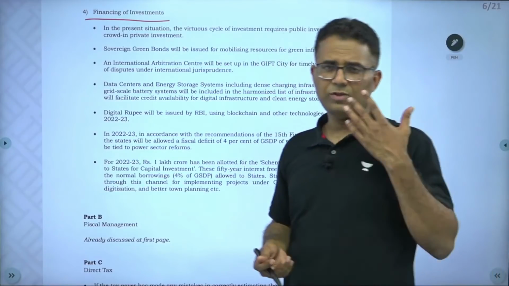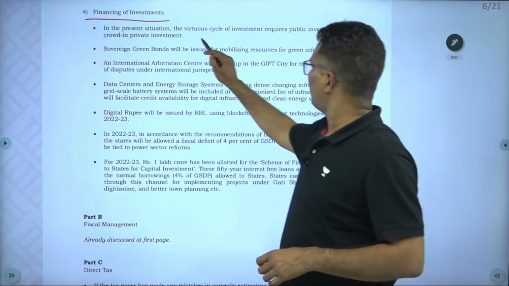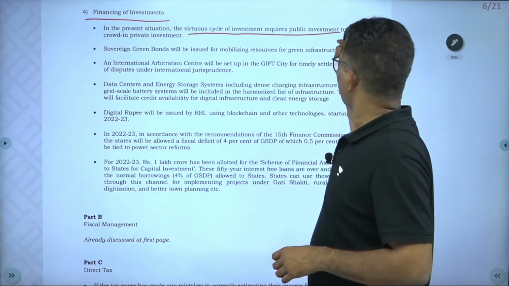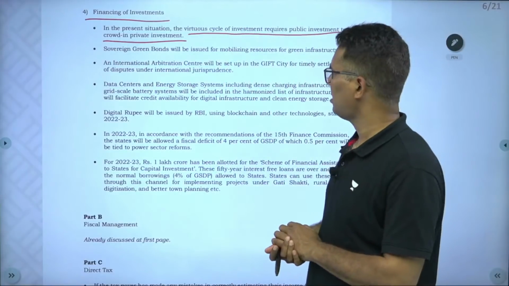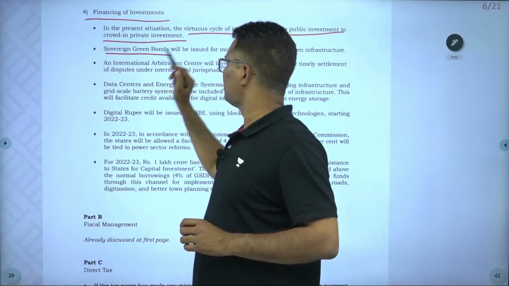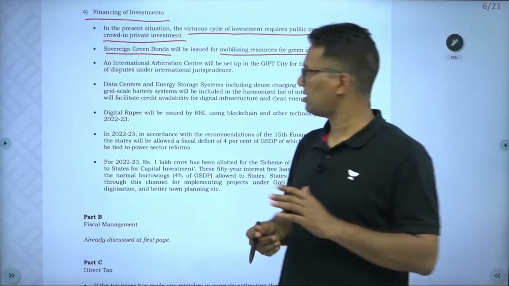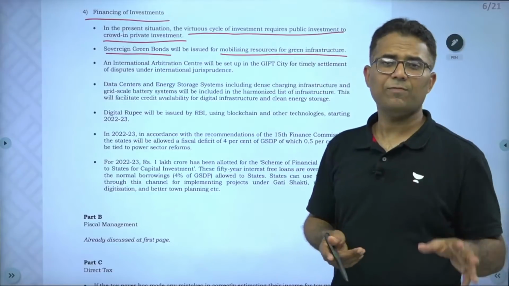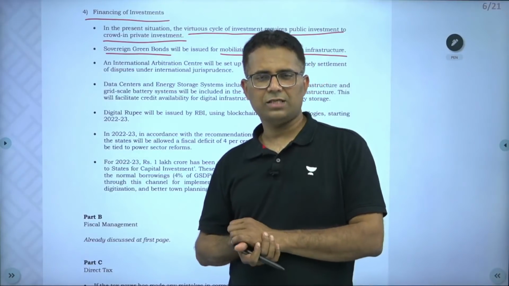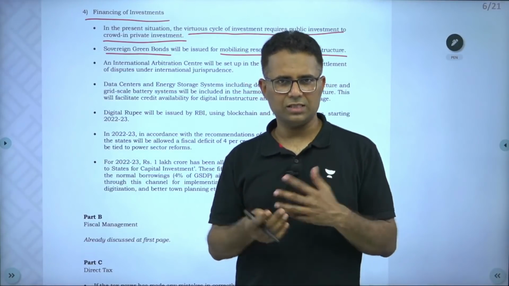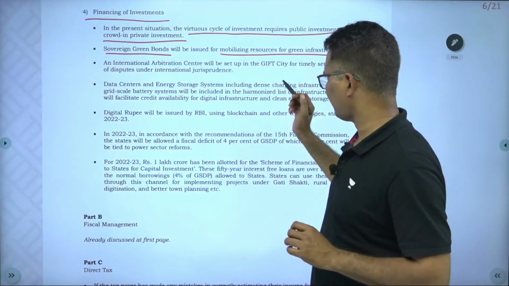So what are the various ways in which government is planning for the investment? The virtuous cycle of investment requires public investment to crowd in the private sector. This is a general statement I have already explained. Sovereign green bonds will be issued for mobilizing resources for green infrastructure, again a normal statement. An International Arbitration Center will be set up in the IFSC GIFT city to handle international disputes. Data centers and register, this is fine.